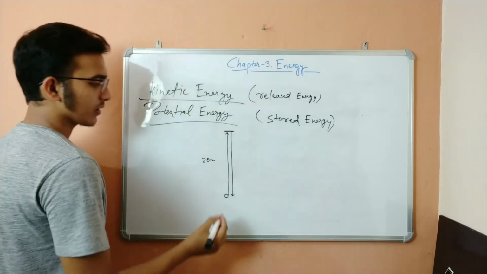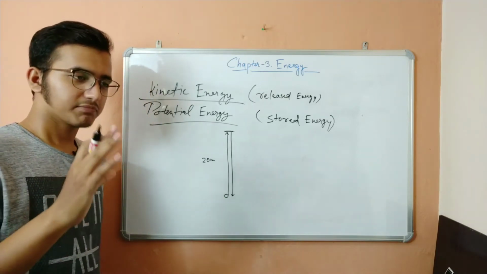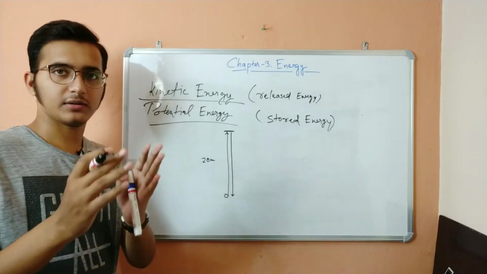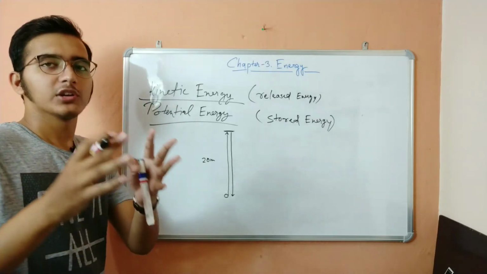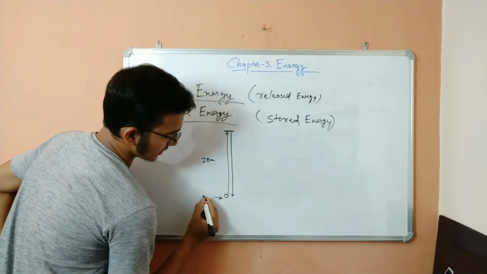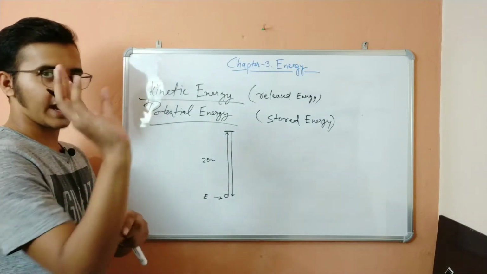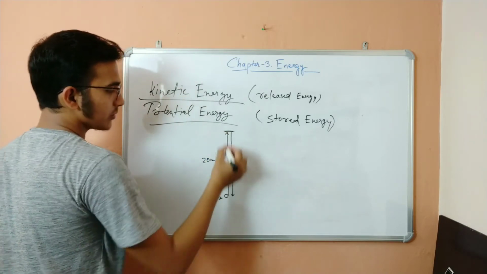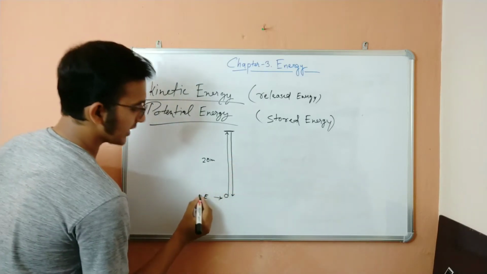Now pay attention. When I threw the ball, I had a certain amount of energy within me, and I transferred that energy into the ball. That is why the ball went up. So this ball got the energy that I had in my hand. Now the ball started going up, and I basically transferred kinetic energy.